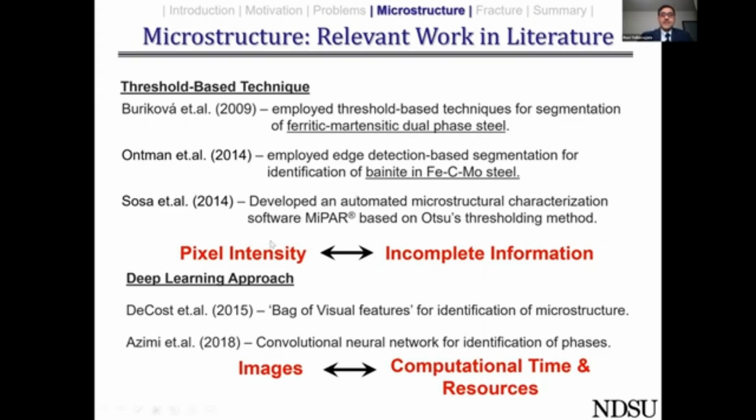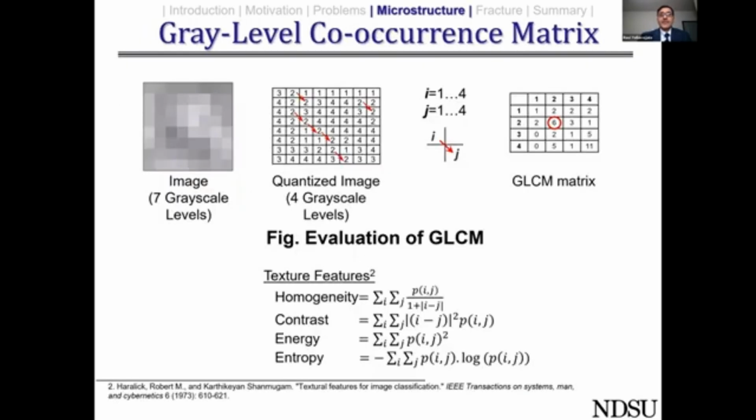So the second approach is the deep learning approach. The deep learning approach is definitely a much better approach to use. But the problem with the deep learning approach is we need large quantity of data, large number of images. And it also costs us a lot of computational time during the training process of the deep learning algorithms.